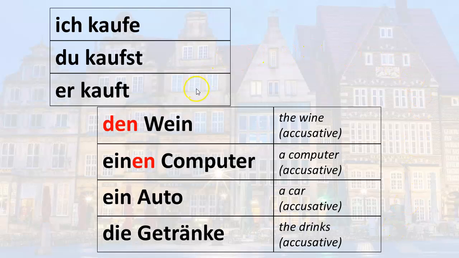He buys, er kauft. He buys the wine, er kauft den Wein. He buys a computer, er kauft einen Computer. He buys a car, er kauft ein Auto. He buys the drinks, er kauft die Getränke.